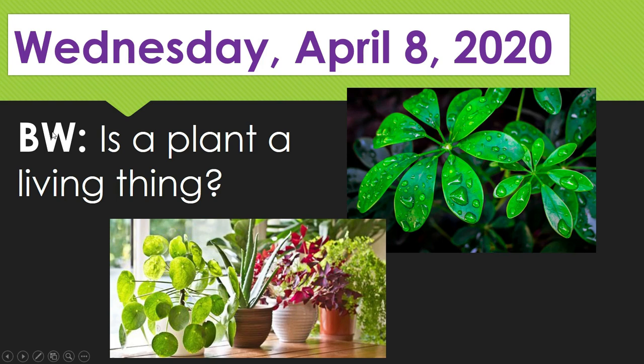And our board work is: is a plant a living thing? Pretty simple question. You need to tell me if it is or if it isn't and why. Okay? Complete sentence as always. As you can see, we're moving into something a little bit different than what we have been doing, so pay attention, okay? Board work. Is a plant a living thing?